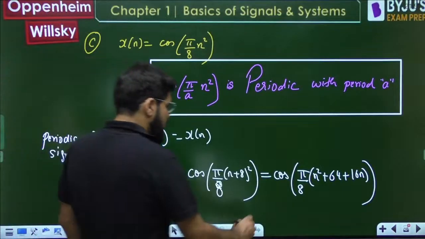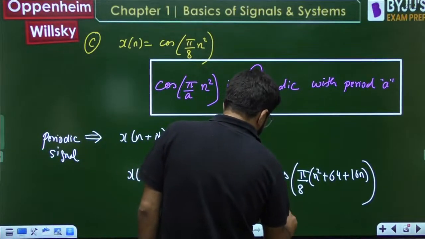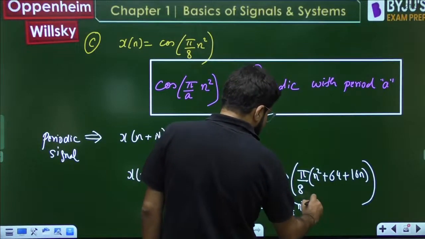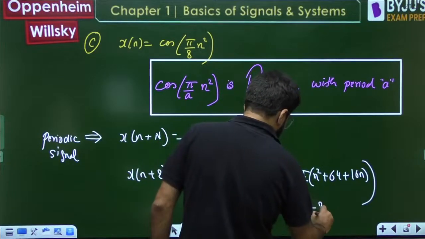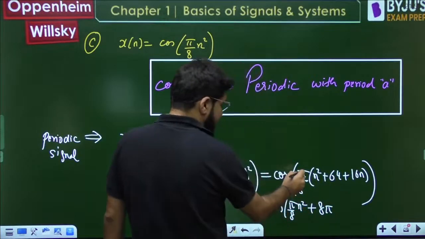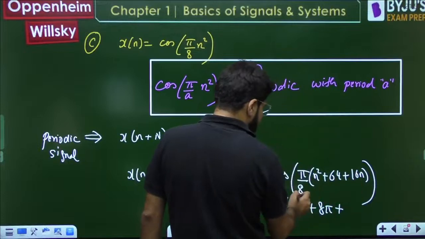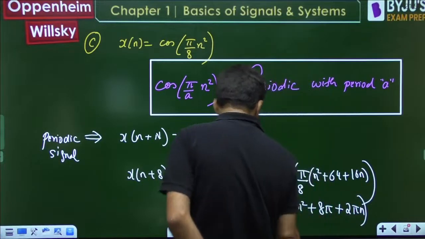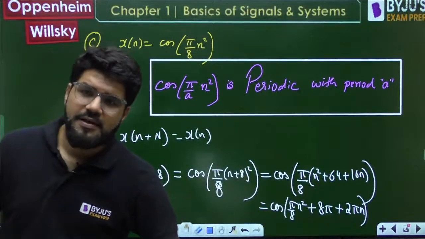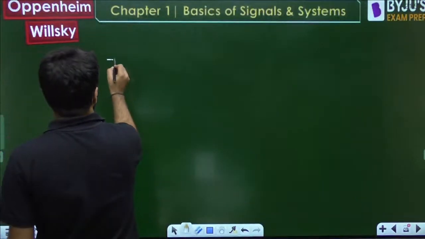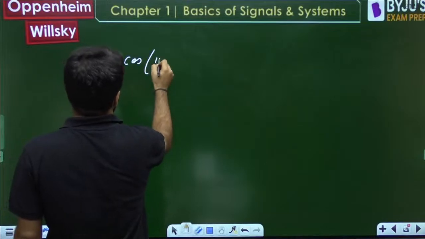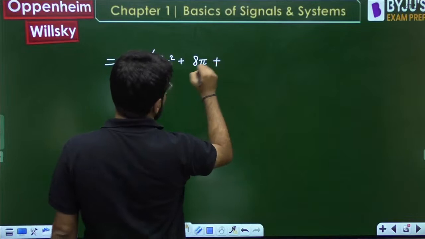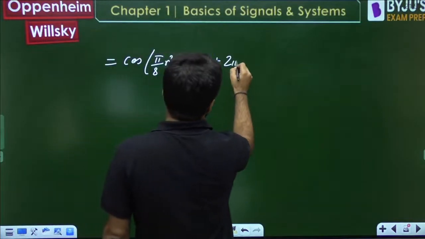Now this will be further cos of pi by 8 n square plus 8 pi, since 64 by 8 is 8, and next 16n by 8 is 2n, so 2 pi n. The answer you have got is cos of pi by 8 n square plus 8 pi plus 2 pi n.